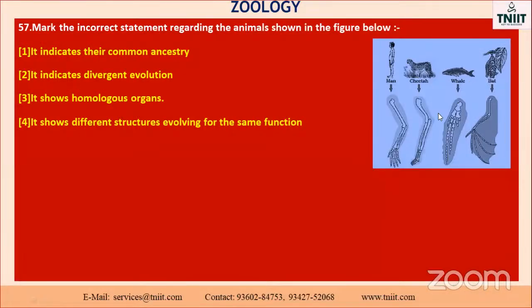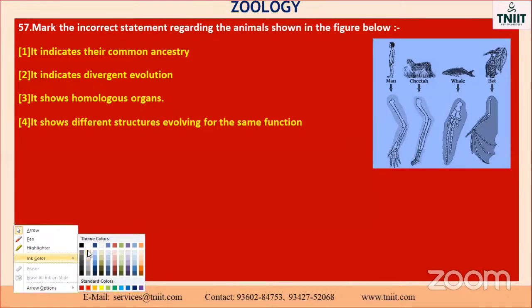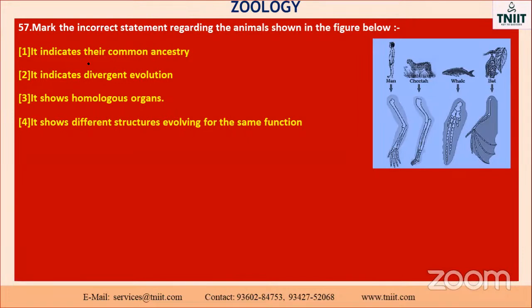Next one, you already saw this part. Mark the incorrect statement regarding the animal shown in the figure below. See here, you already know this part comes under the heading of convergent evolution process. It indicates their common ancestry.